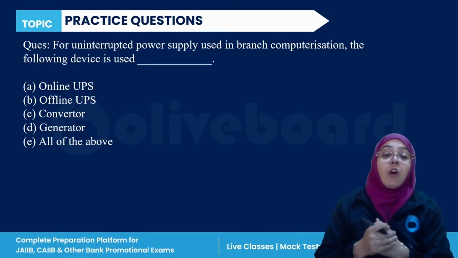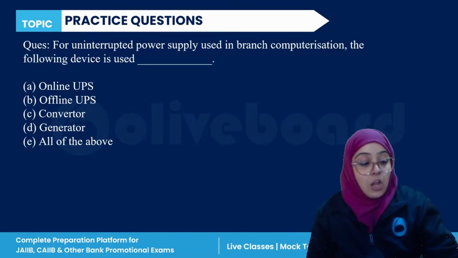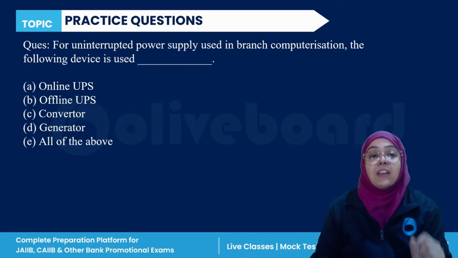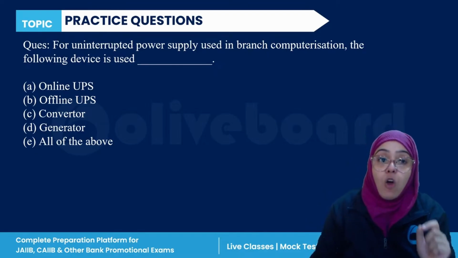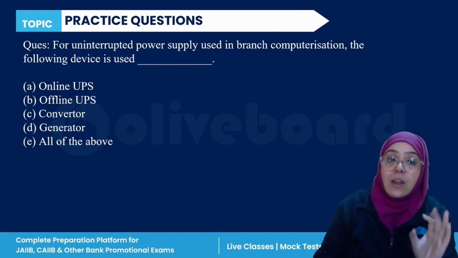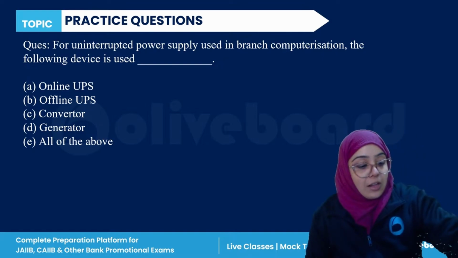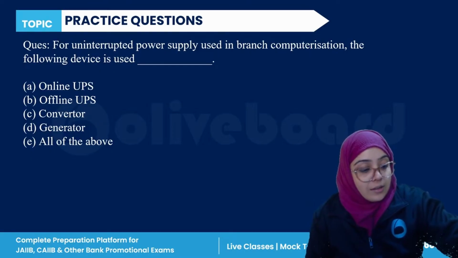Next question. For uninterrupted power supply used in branch computerization, which of the following devices is used: offline UPS, online UPS, converter, generators, or all of the above? So the correct answer for this is what?